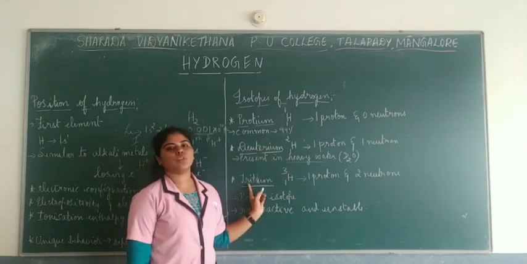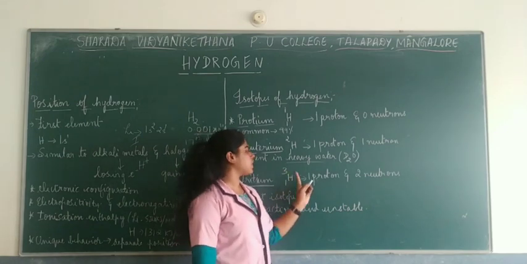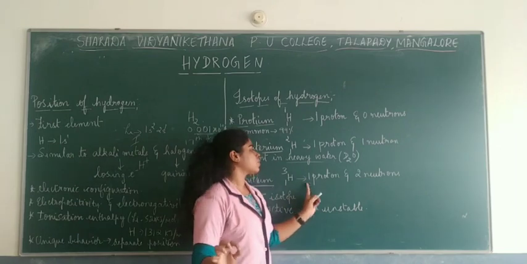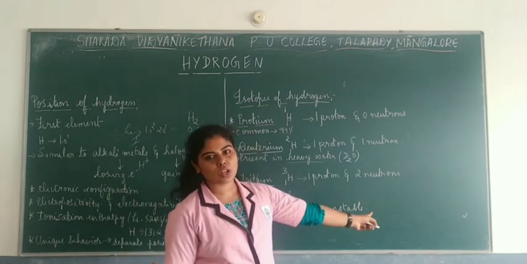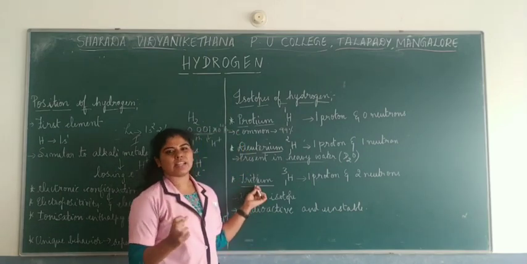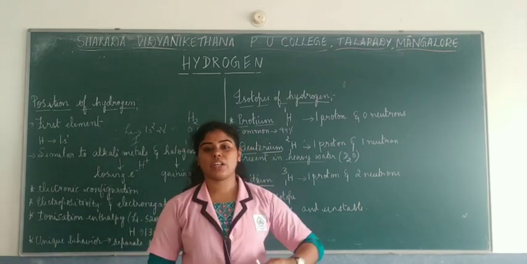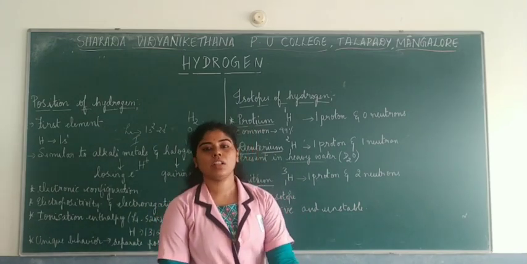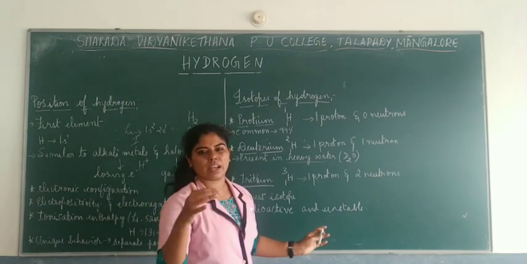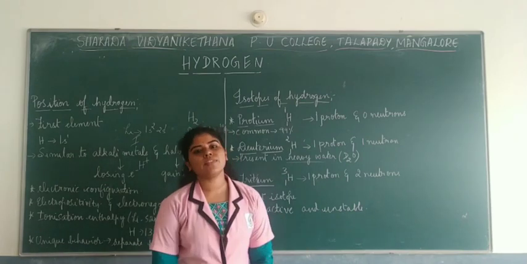And the third one, which is tritium. Tritium has a mass number of 3, which means that it has one proton itself, because number of electrons is equal to number of protons. So it has one proton, and how many neutrons are present? There are 2 neutrons. So here tritium, okay, it is said to be the rarest isotope, as it is said to be radioactive in nature, okay. They are very unstable and they keep on emitting the beta particles, very weak beta particles. So that is how they are said to be radioactive and very unstable.